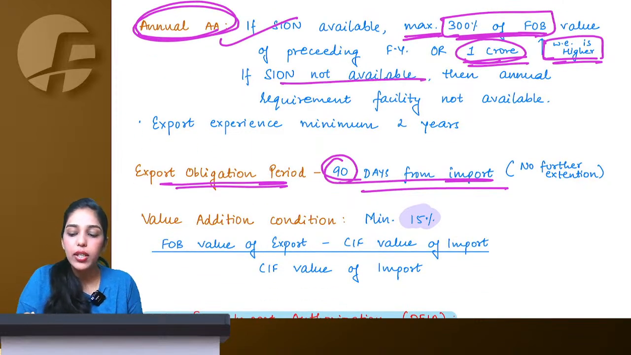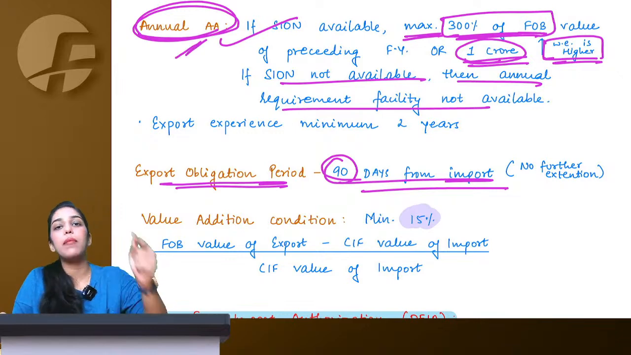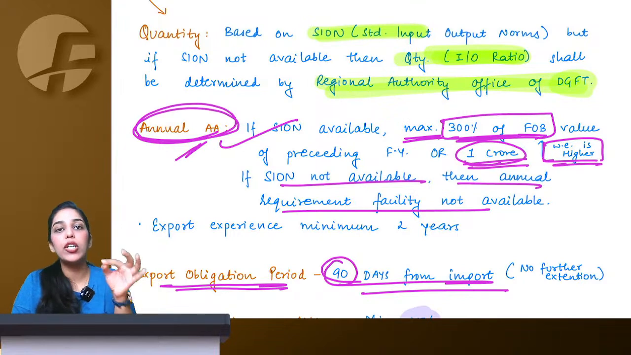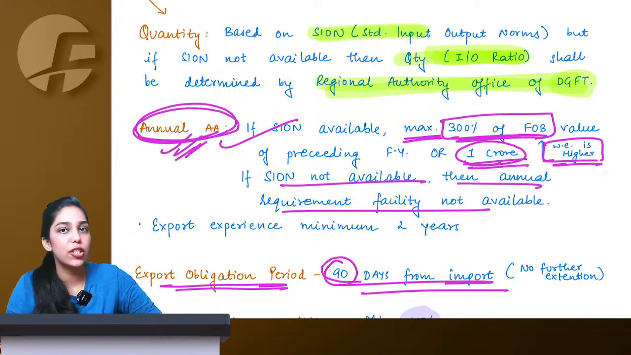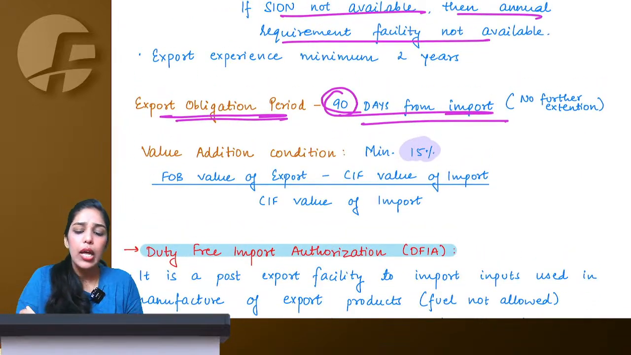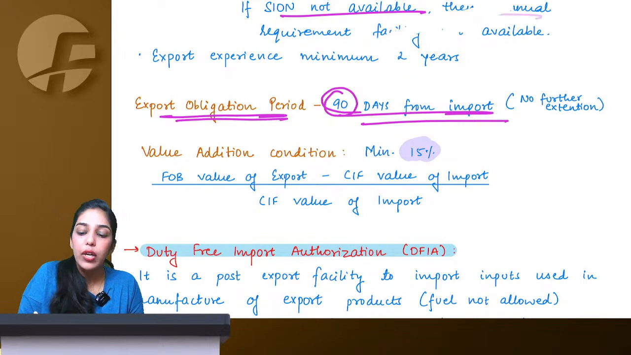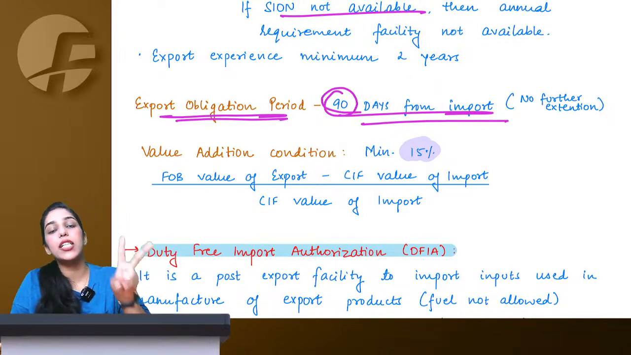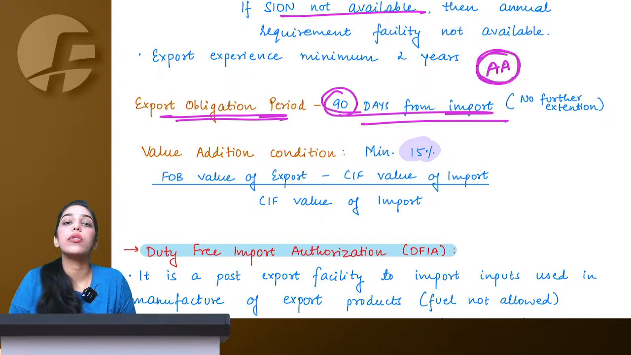If SION is not available, then you cannot get the benefit of annual advance authorization. Each time you have to apply for your input output ratio, because only for things for which SION is available, you can get this annual advance authorization benefit. Now, you need to have an export experience of minimum 2 years. If you have exported certain goods in the last 2 years and you have 2 years experience of import export, then only you can go and apply for advance authorization.